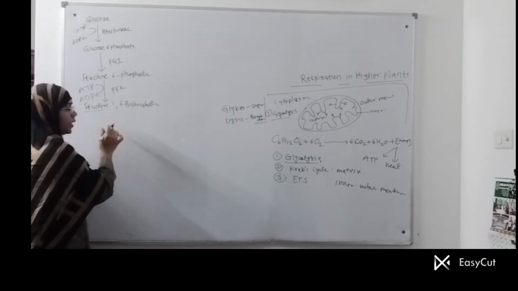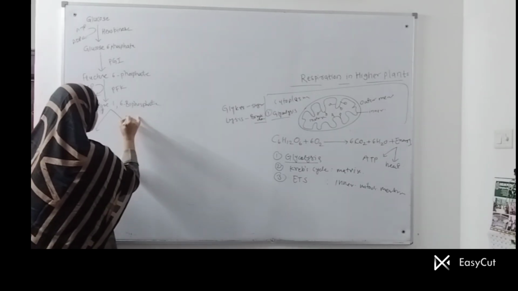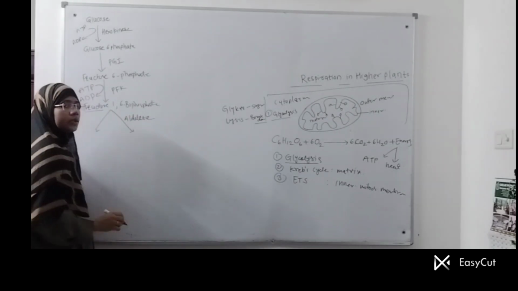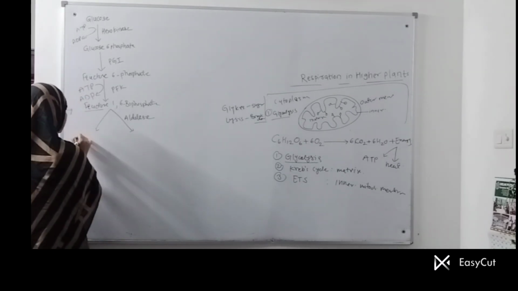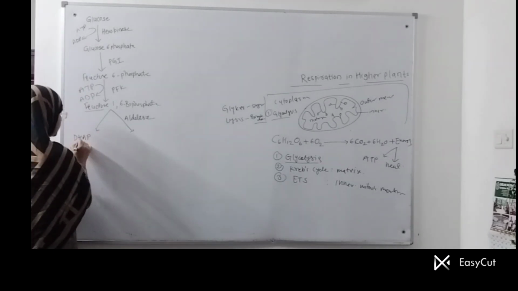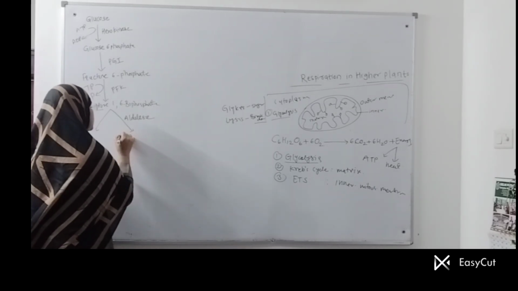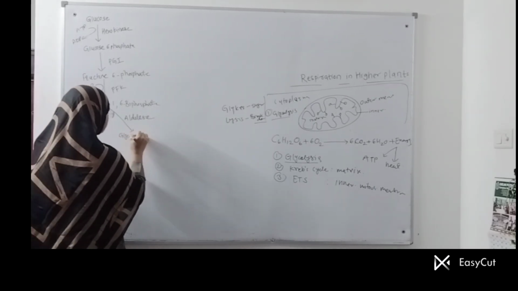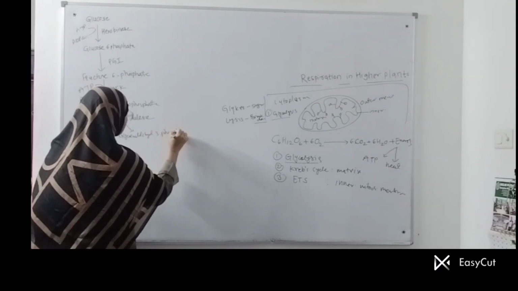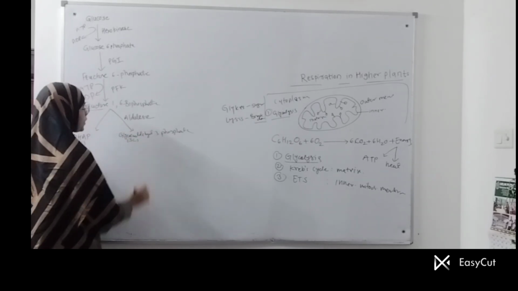Fructose, a 6 carbon sugar, breaks readily into 2 molecules in the presence of the enzyme aldolase to form one aldehydic sugar and one ketonic sugar, that is dihydroxyacetone phosphate, which is also of 3 carbon, and glyceraldehyde 3-phosphate, which is also a 3 carbon sugar.